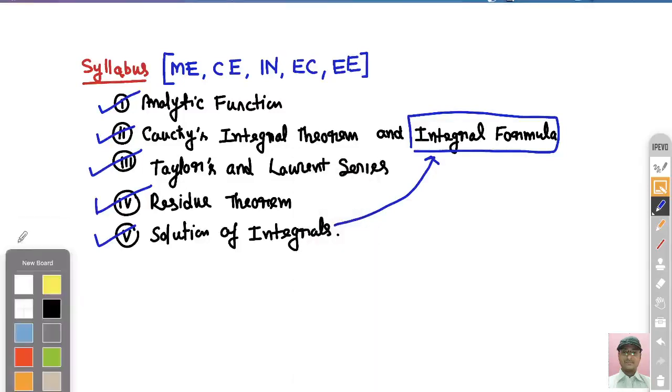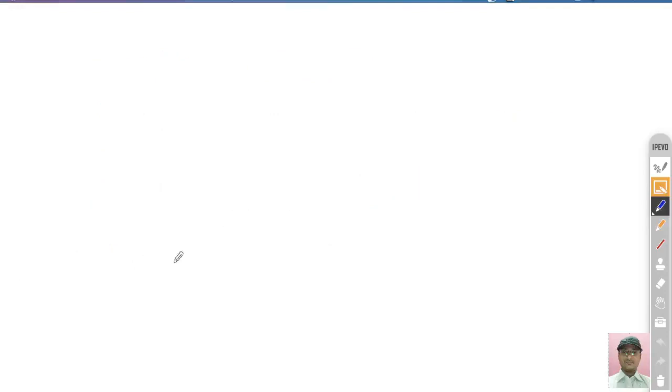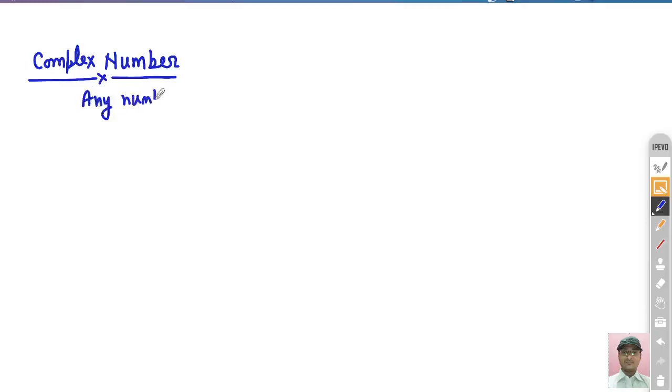So first I will discuss the basic concept related to the complex number. What about the complex number? When do we say that any number is called a complex number?